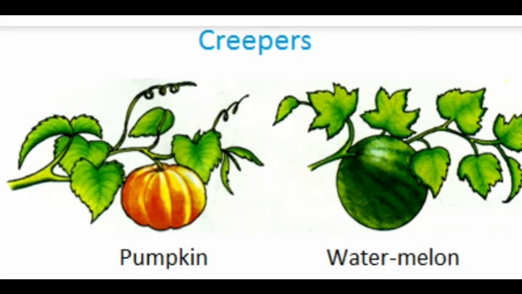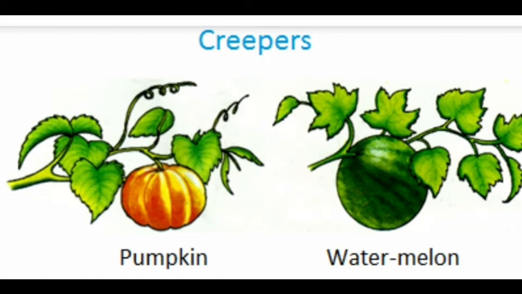Next is creepers. Some plants that grow along the ground are known as creepers. They have a very weak stem. The examples for creepers are pumpkin and watermelon. These are the types of plants.